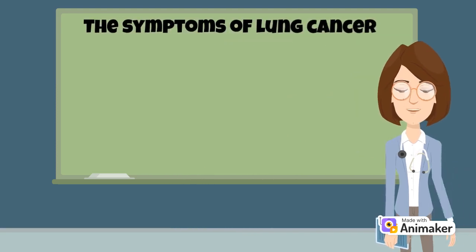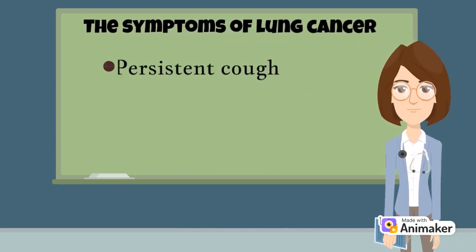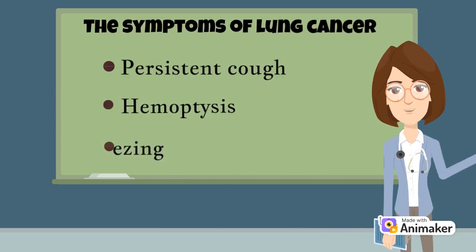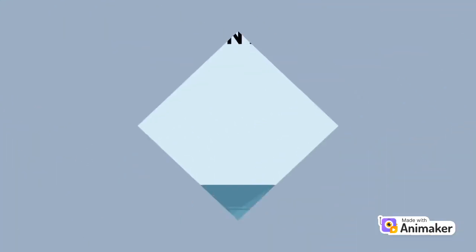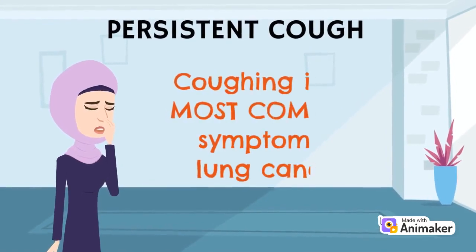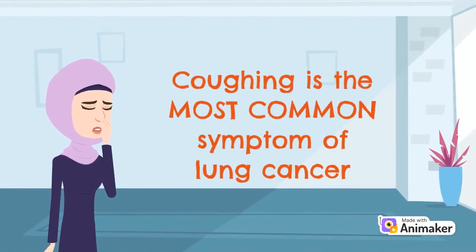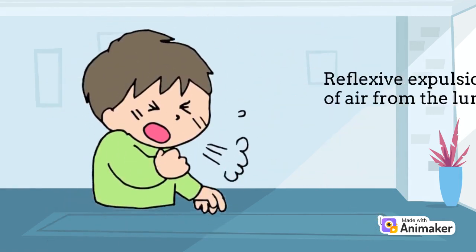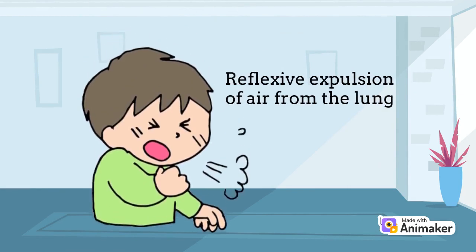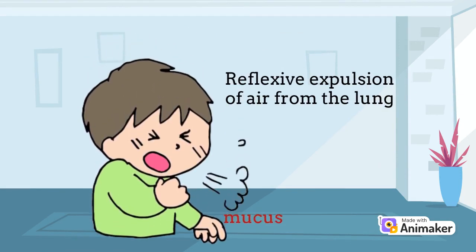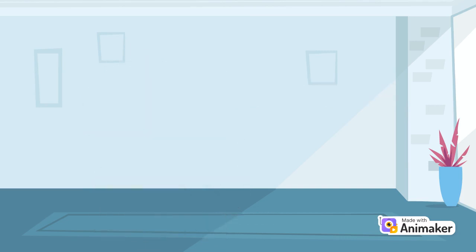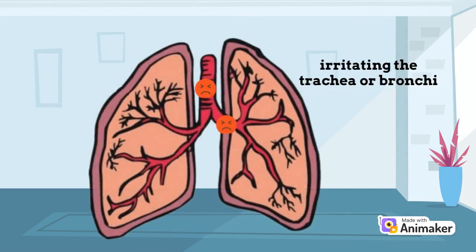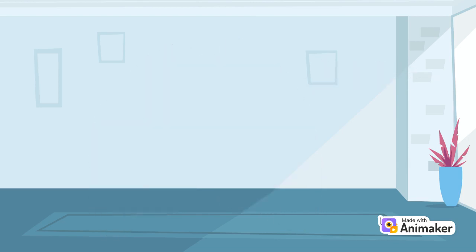The symptoms of lung cancer are persistent cough, hemoptysis, and wheezing. Persistent cough. Coughing is the most common symptom of lung cancer. So, how does lung cancer cause coughing? Persistent cough occurs when the reflexive expulsion of air from the lung attempts to clear the mucus and foreign objects that enter with inspiration and are irritating the trachea or bronchi, causing the cough.